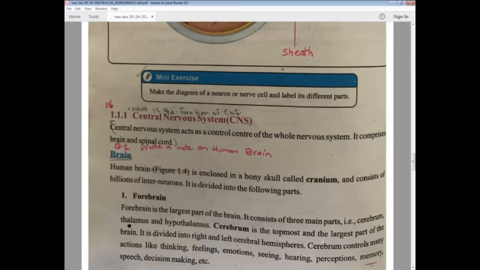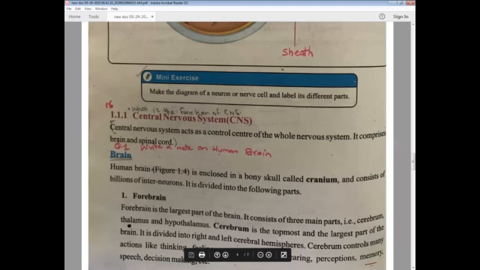Number 1, cerebrum. There is a difference between cerebrum and cerebellum. We will study cerebellum further on. Cerebrum. Number 2 is thalamus, and number 3 is hypothalamus. Okay. Now, the forebrain is divided into how many parts? 3 parts. Number 1 is cerebrum, number 2 is thalamus, and number 3 is hypothalamus. Now, one by one, we are going to study their functions. Number 1, what does the cerebrum do?